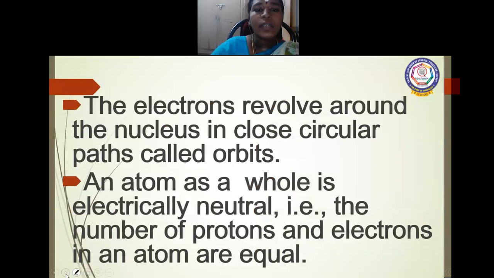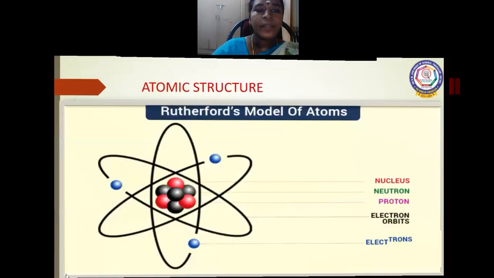The electrons revolve around the nucleus in close circular paths called orbits. We saw that circular path, and that circular path is known as an orbit. An atom as a whole is electrically neutral. The number of protons and electrons in an atom are equal.